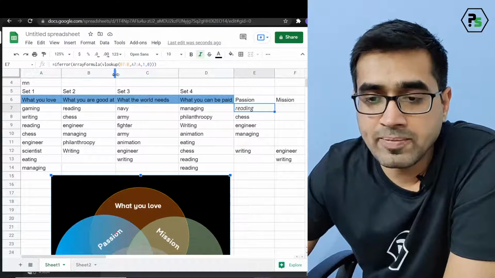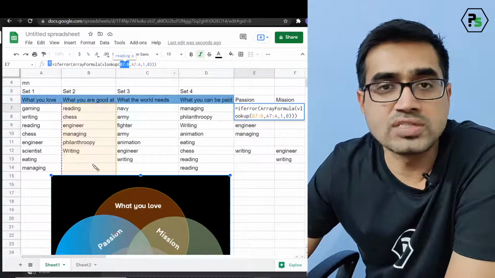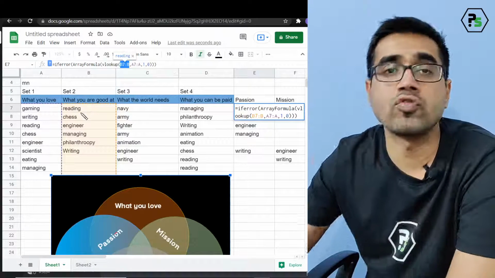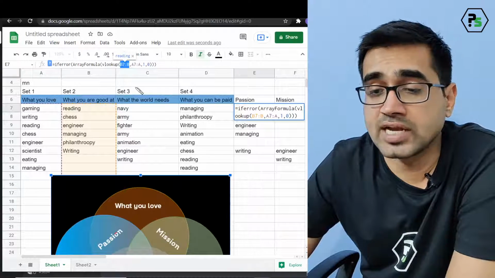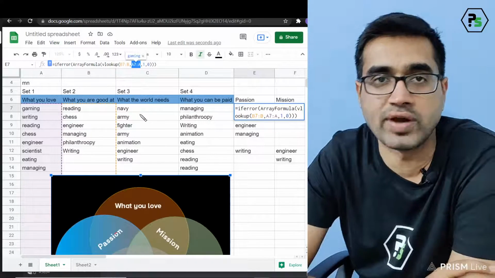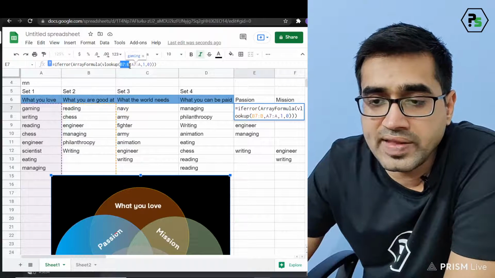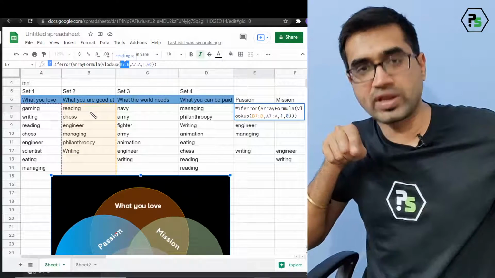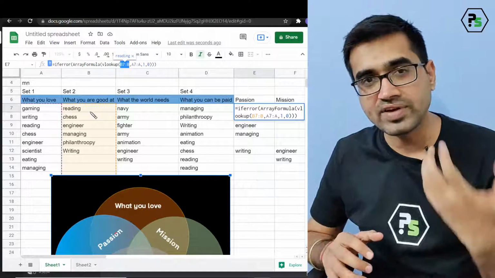First of all, go and see this column. Whatever the value here is, you have to find it in the set 1 column, which is A7 to A. All these cells will get highlighted. You are taking the common here. So I'm checking, is reading in my set 1 also? Is reading in what I love also? I'm good at reading, superb, but do I love reading also?